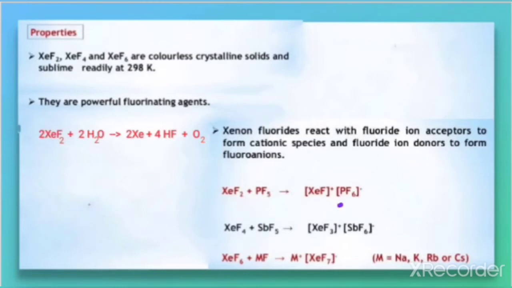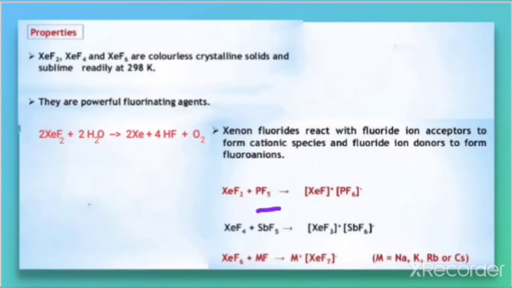In this product one F negative is accepted. So PF5 is accepting one F negative from XeF2, and we can say that PF5 is a fluoride ion acceptor.